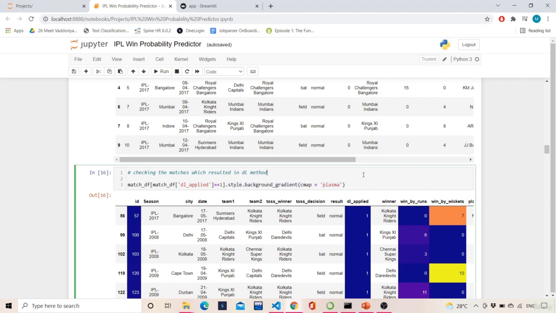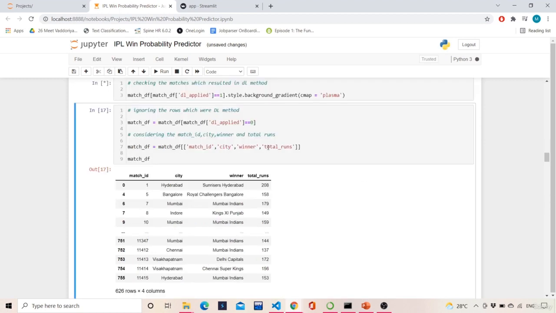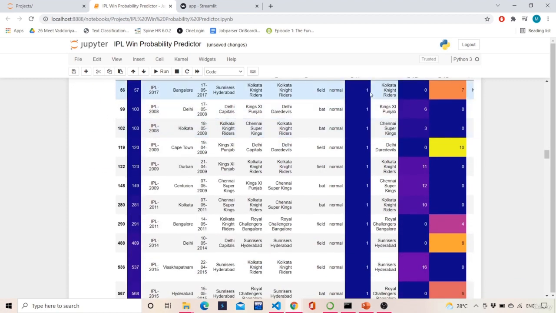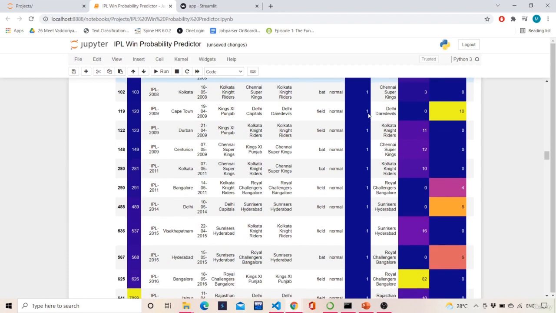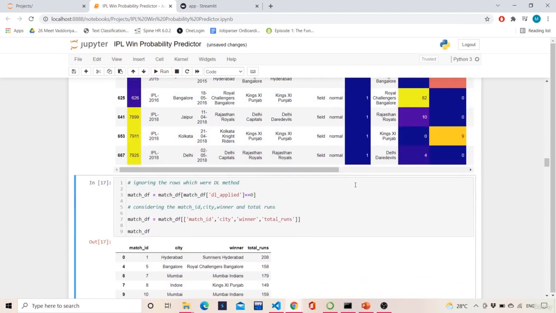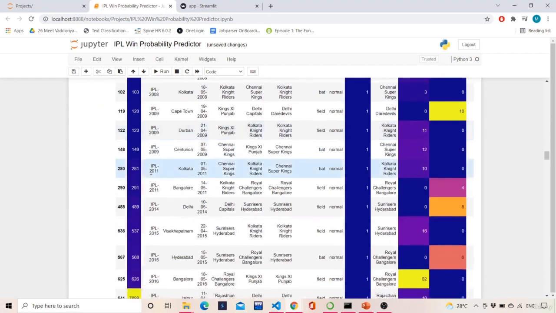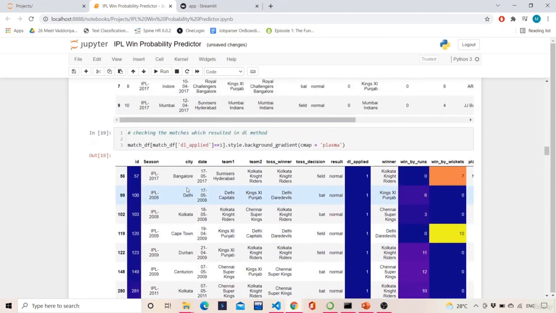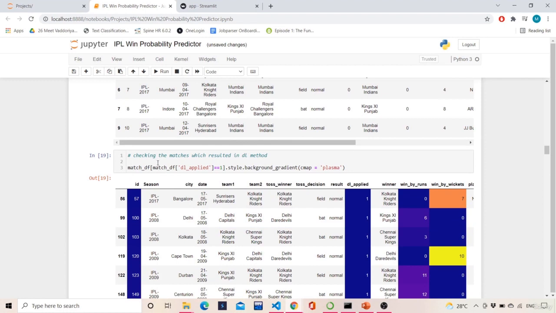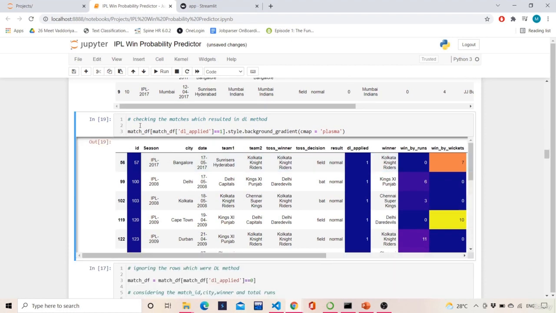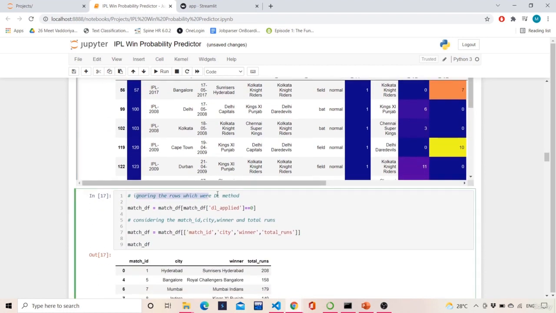Okay, so when I shift enter this, I will get a particular data frame which will showcase all this: DL applied matches, 1 1 1 1 1 1 1 1 1. Okay, so 2017, 2008, 2009, 2011, and so on, these were all DL matches. So we will exclude the DL method. Ignoring the rows with the DL method, we are considering only the matches which are completely played. First innings and second innings, they are played completely.